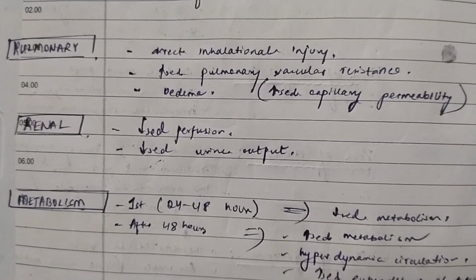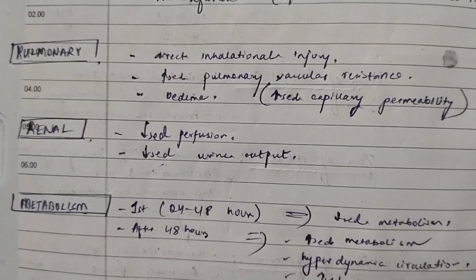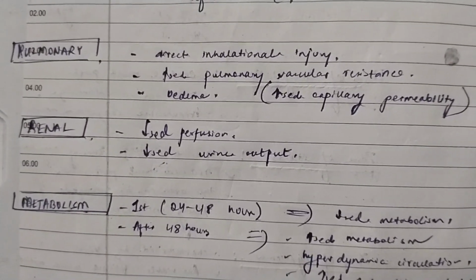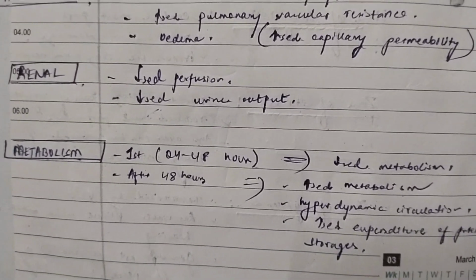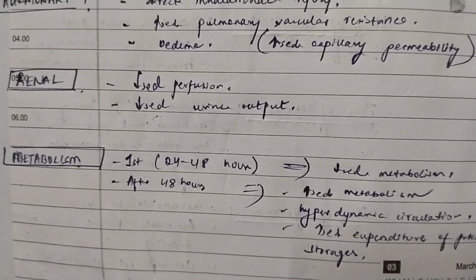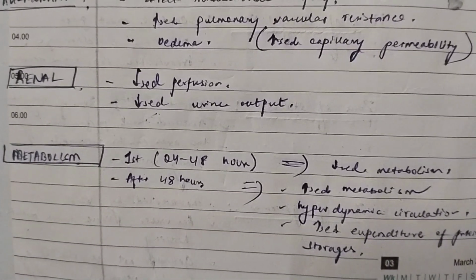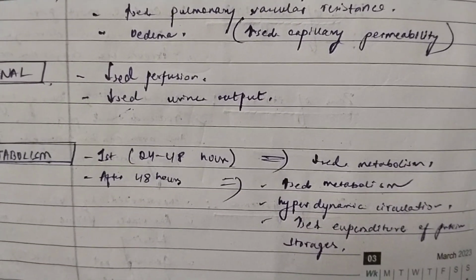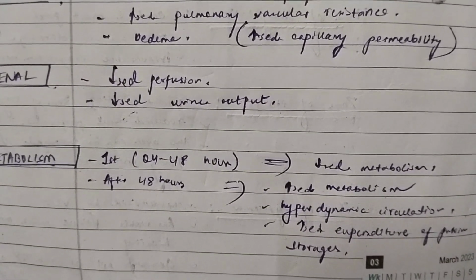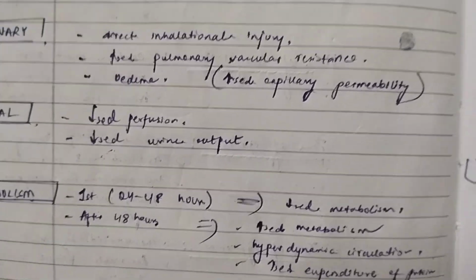Look, rather than memorizing all this, you should think what happens to a burn patient. Consider there is a burn patient and what will happen? What will happen to metabolism? Initially the metabolism will be decreased for the first 24 to 48 hours. Then the metabolism itself starts increasing. Why? Because of hyperdynamic circulation. Because there is expenditure of protein storage in the body.